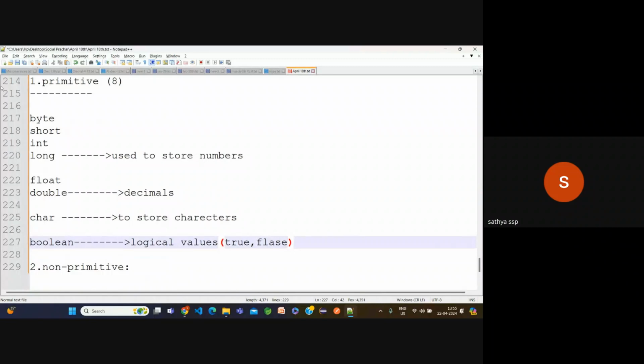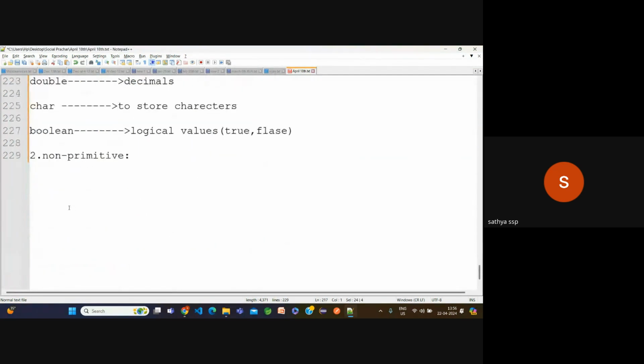Now byte, short, int, long, float, double, char, boolean. Observe carefully here. To store numbers, why do we need this many data types? We have four data types to store numbers. Why? One is not enough. We have differences in the sizes, that's why there are four. In some technologies we have only one number type, and you can store decimals or any number in it. But here, if you want to store numbers, we have some types. One by one we'll see that.